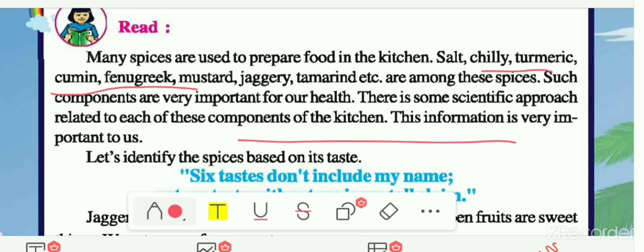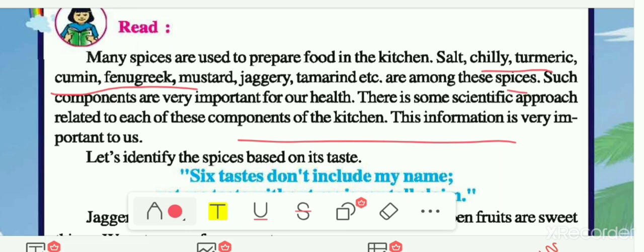Salt you already know, chili, turmeric also you know, cumin seed that we had seen the picture of. Then after fenugreek seeds we had also seen mustard seed, jaggery and tamarind. These are the examples of some of these spices.